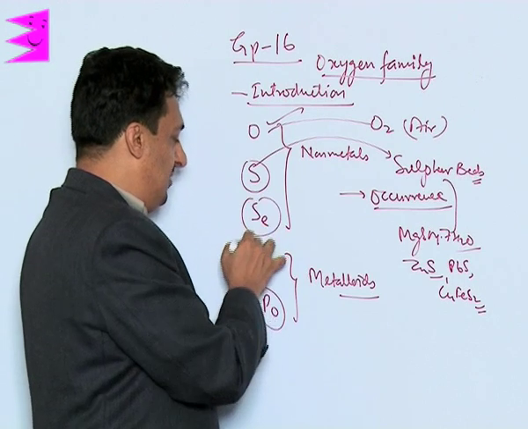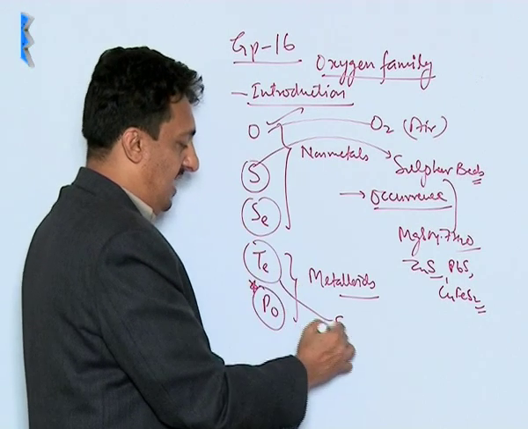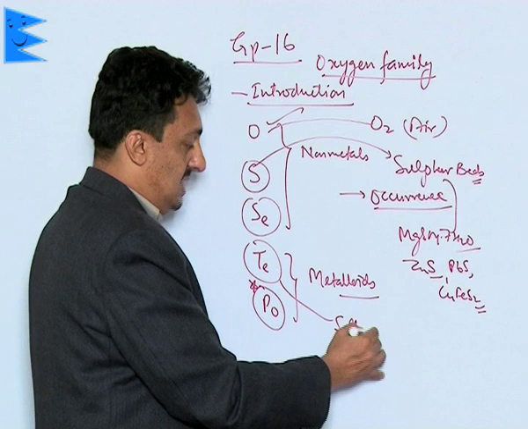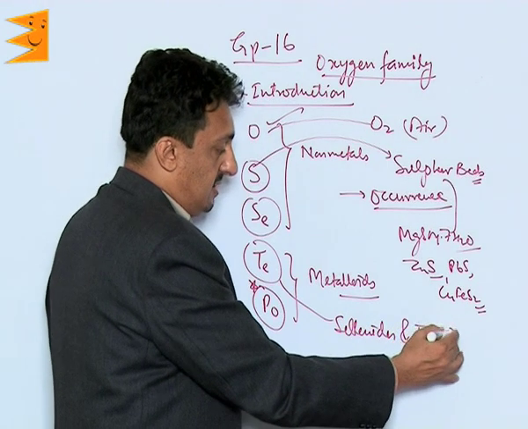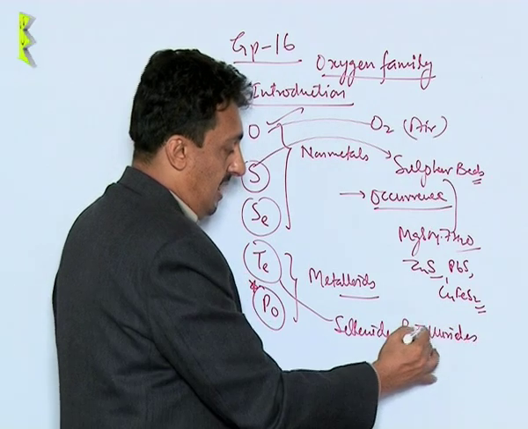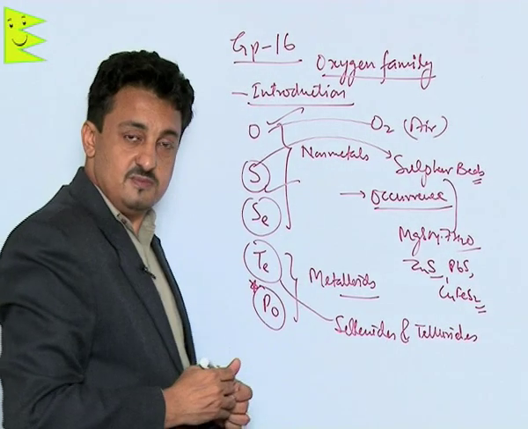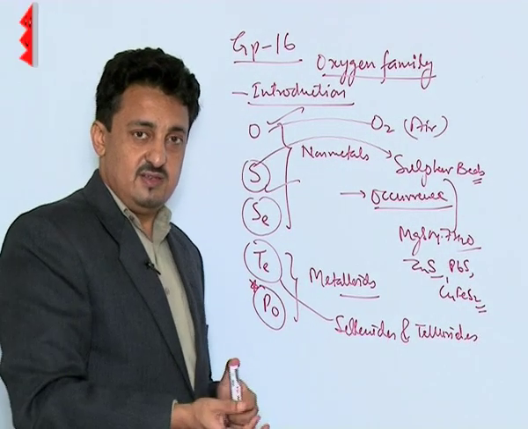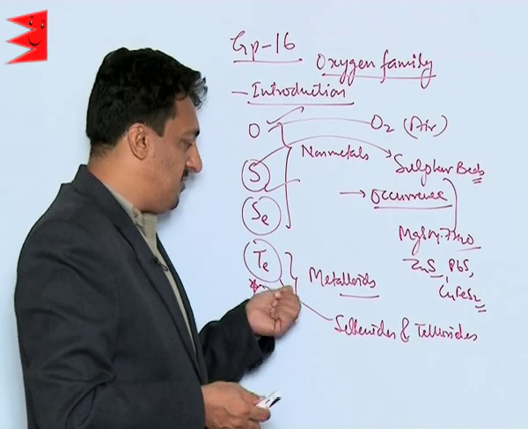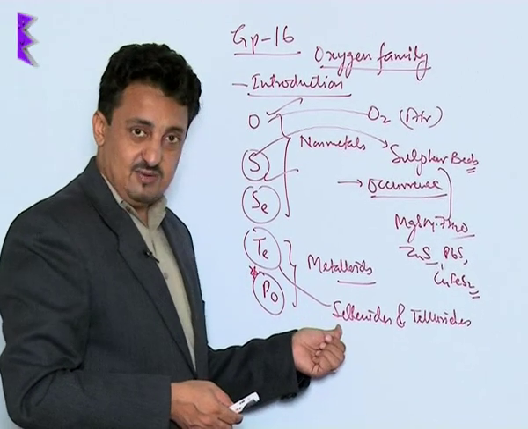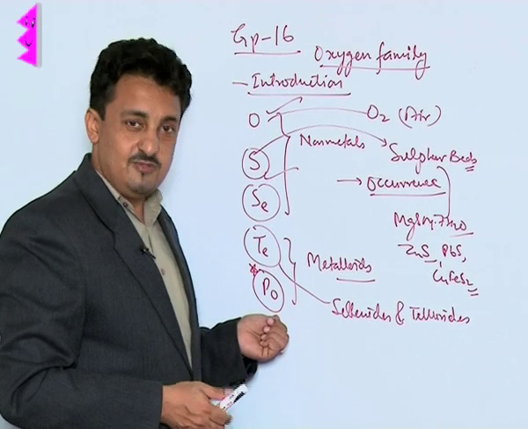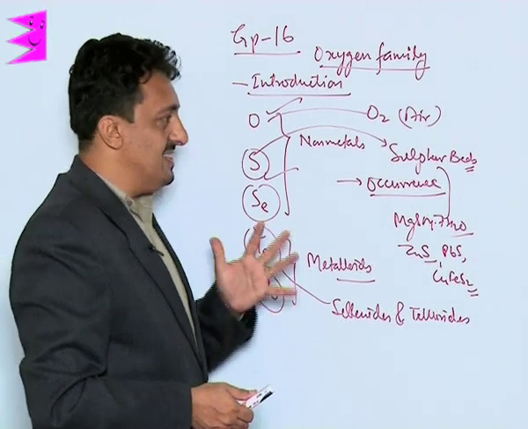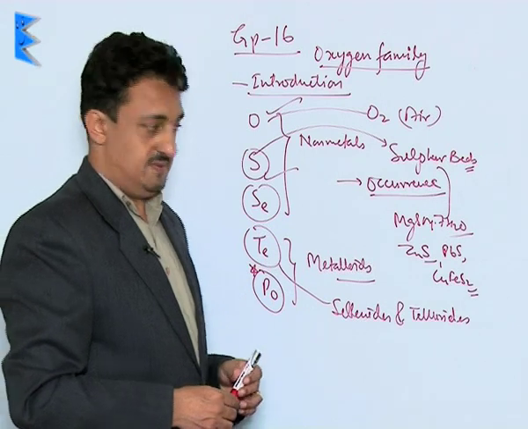Selenium and tellurium also exist as selenides and tellurides along with the sulfur ores. Along with the sulfide ores, they are also present in the form of selenides and tellurides. And polonium is mainly obtained from the uranium and thorium series. So these are their general occurrence.